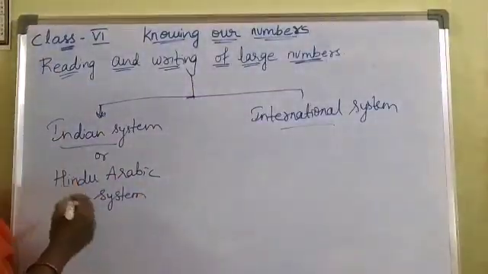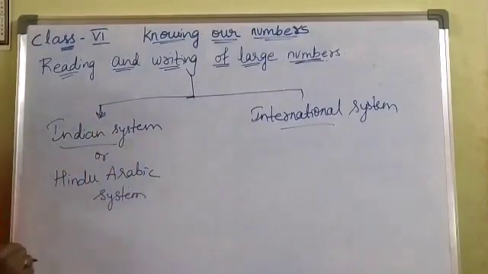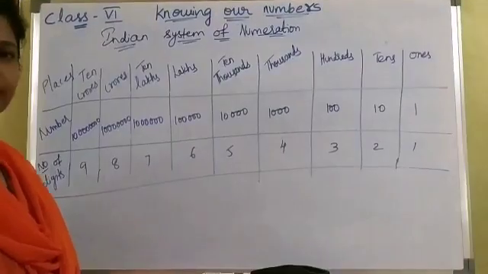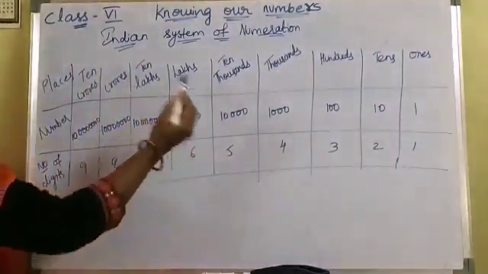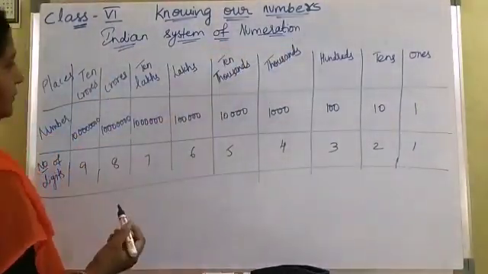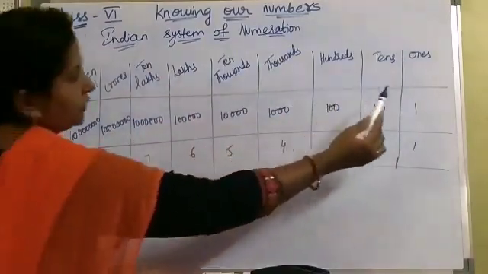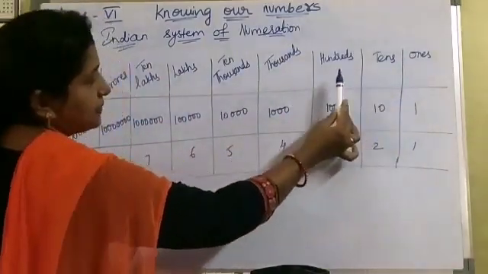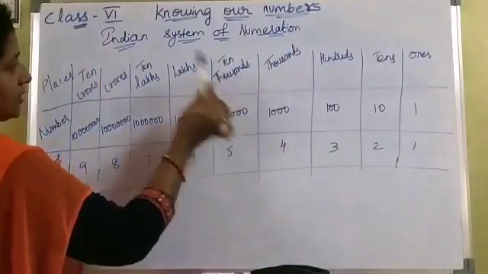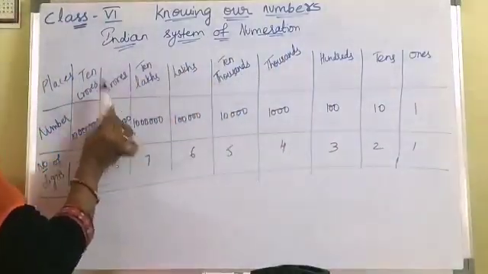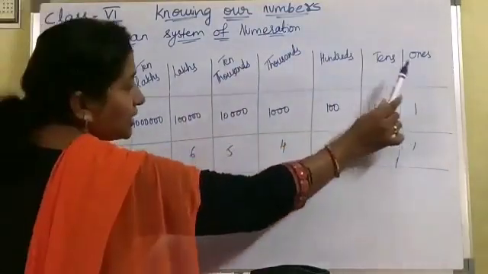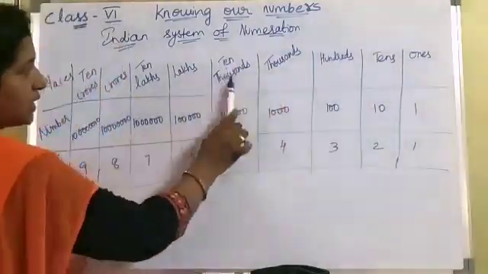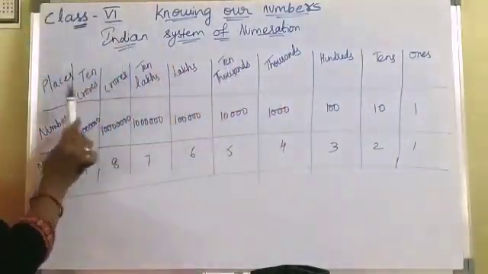First, I will show you the place value chart of the Indian system of numeration. Here you have the ones place, tens, hundreds, thousands, 10,000s, lakhs, 10 lakhs, crores, 10 crores. These are the place values.